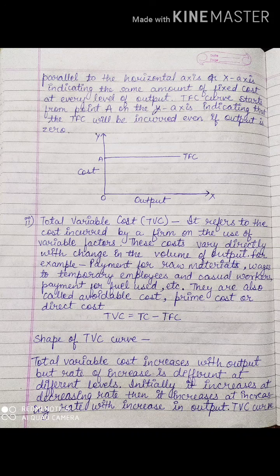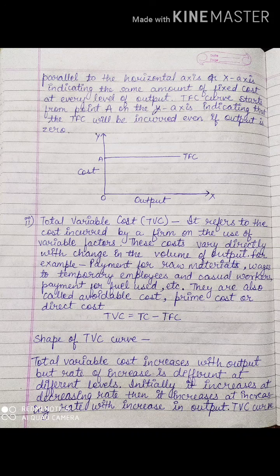Now we know very well variable cost changes with the output. Suppose my output is more, possibly I have employed more laborers or taken more raw material into consideration. It can be any reason. For example, payment for raw material, wages to temporary employees and casual workers, payment for fuel used, etc. They are also called avoidable costs.